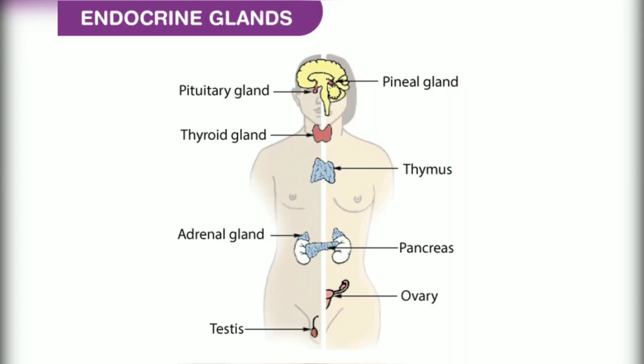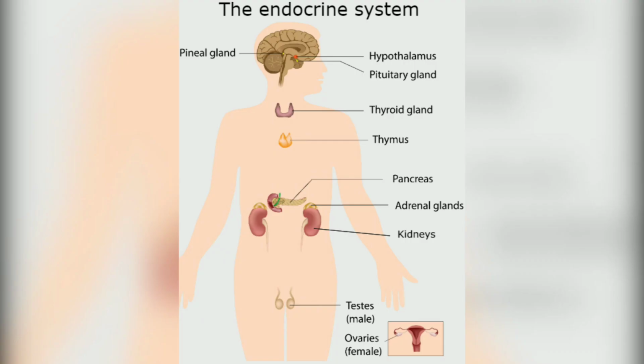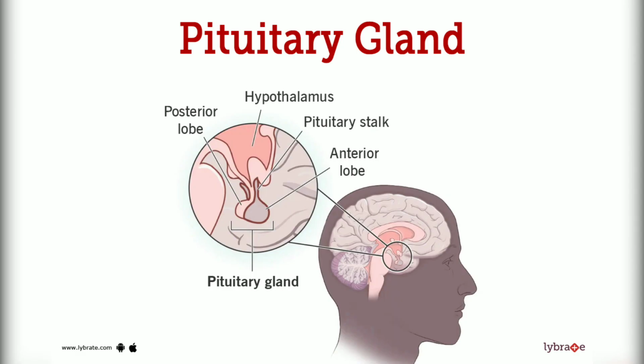Endocrine glands are ductless glands of the endocrine system that secrete their products, hormones, directly into the blood. The major glands of the endocrine system include the pineal gland, pituitary gland, pancreas, ovaries, testicles, thyroid gland, parathyroid gland, hypothalamus and adrenal glands. The hypothalamus and pituitary glands are neuroendocrine organs.